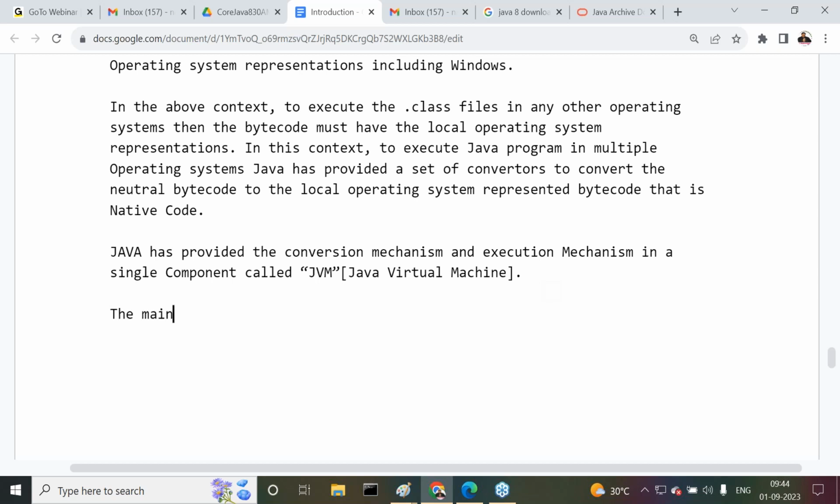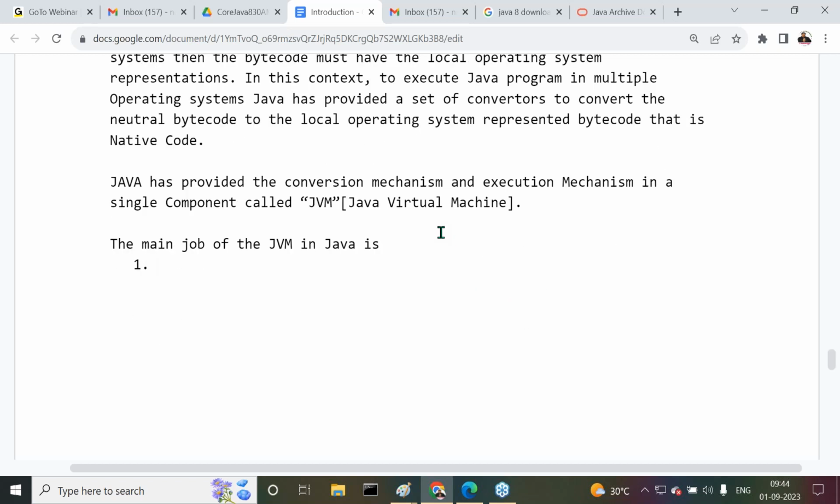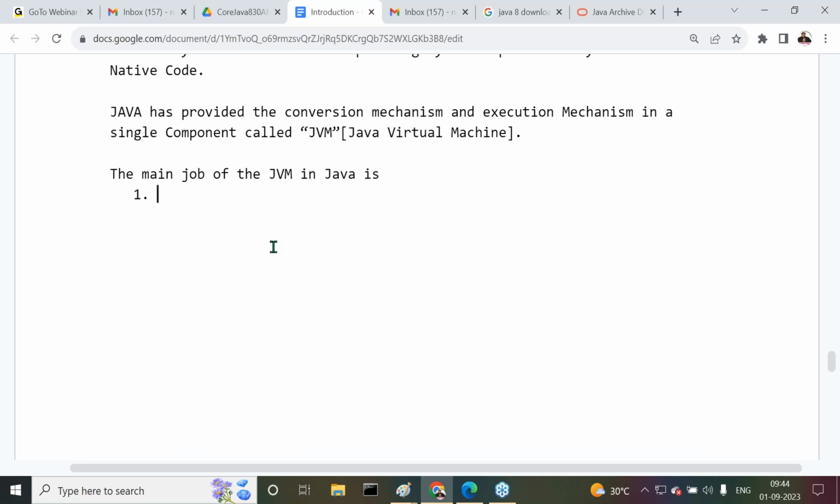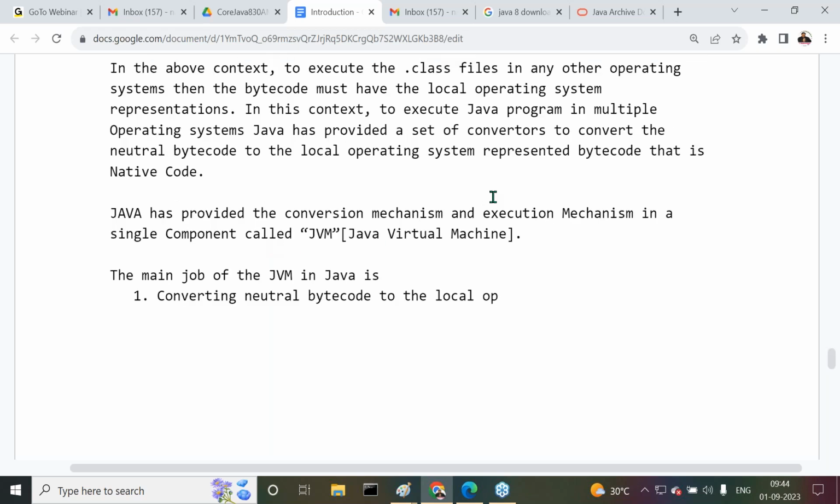The main job of the JVM in Java is, number one, what is this number one here? Understand it clearly. The main job of the JVM in Java: the first one is converting neutral bytecode to the local, or native code. I've already given that native code information, right? Have I given that?